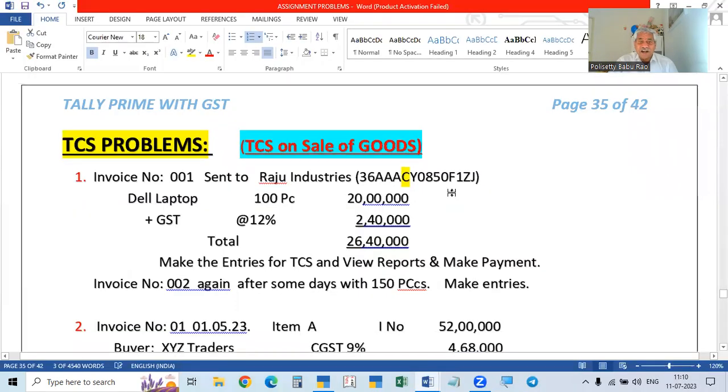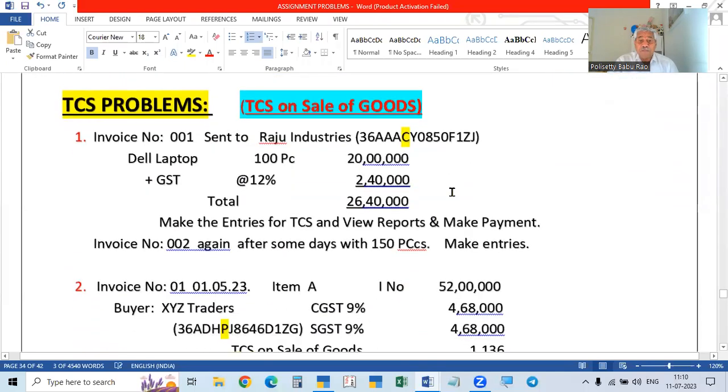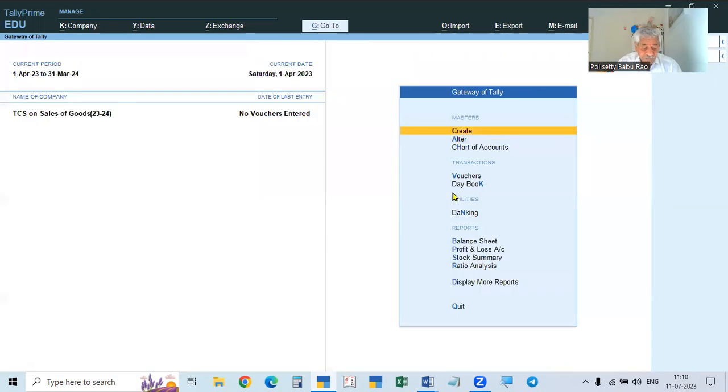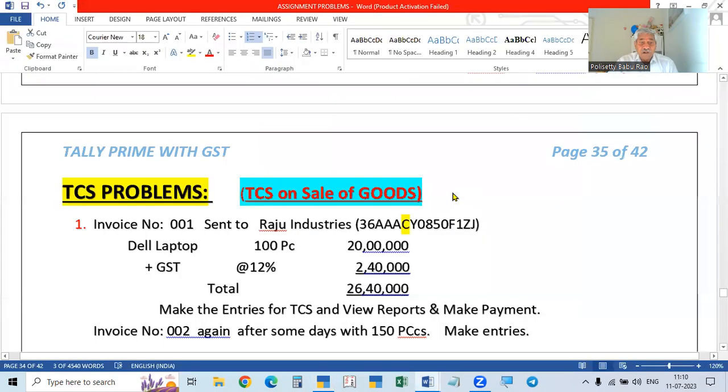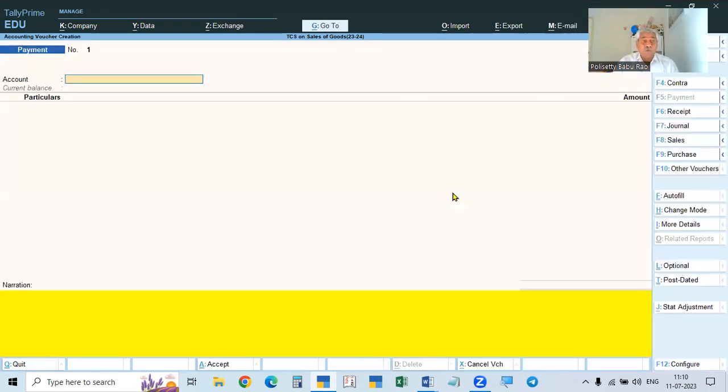So we have created all the masters and everything. Now we will go to the problem. It will automatically see the limit. When the limit is exceeded, then only it will collect. Below that limit, it will not collect. So now we are going to voucher. The date is not given, so we'll take 1/4.